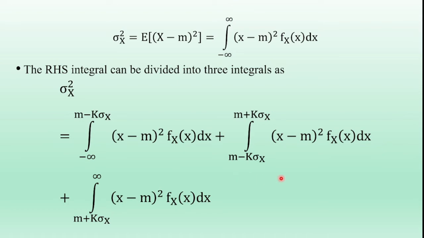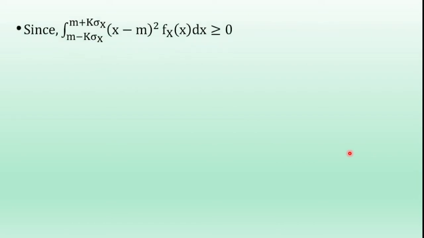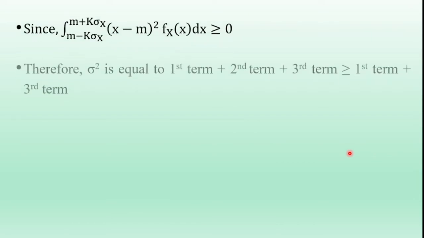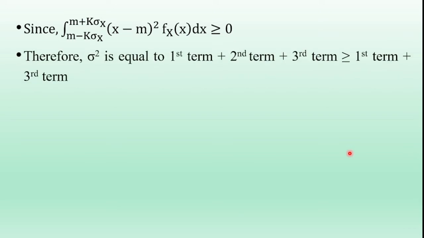The second term is the integral from m minus k sigma x to m plus k sigma x of x minus m whole square f of x dx. Since that second term is greater than or equal to 0, the variance of x, sigma x square, which is equal to first term plus second term plus third term, is greater than or equal to first term plus third term.